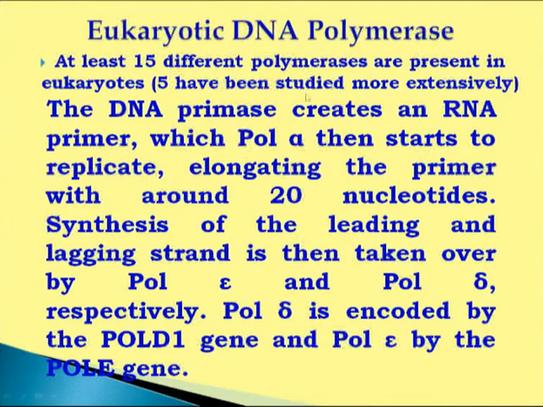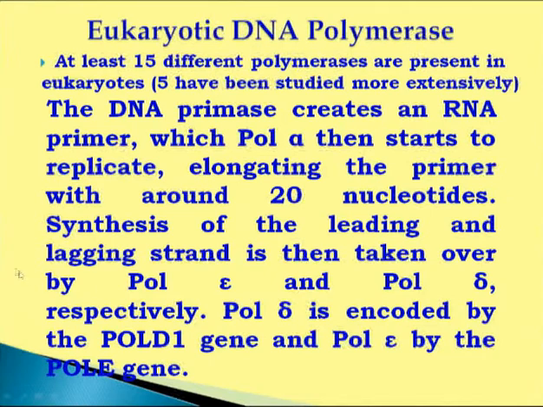This eukaryotic DNA polymerase requires RNA primers, and then polymerase alpha starts to replicate, elongating the primer with around 20 nucleotides. Synthesis of leading and lagging strand is then taken over by polymerase epsilon and delta.